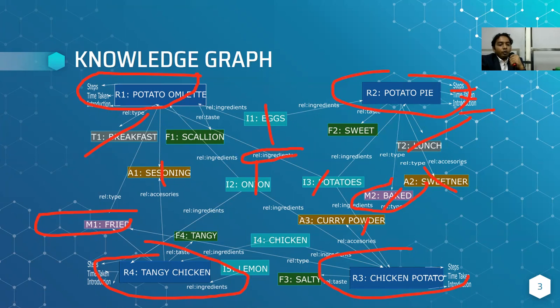Now suppose that one user wants to find a baking recipe with ingredients eggs and potato from the knowledge graph. There are multiple recipes satisfying this criteria. So the system can't answer this ambiguous question effectively.